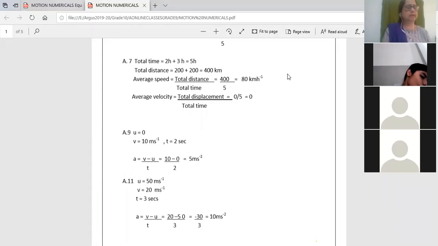Now over here, in the 9th one, a body starts from rest. So I put U equal to 0. Then it acquires a velocity of 10 meters per second, so V equals 10 meters per second. The time is given as 2 seconds. Find the acceleration. We all know the formula: V minus U upon T, so 10 minus 0 upon 2, which is 5 meters per second square. Simple. What is difficult here is the data capture. If you make a mistake in data capture, your answer is wrong. That is why, when I explain, please understand how to do that data capture.